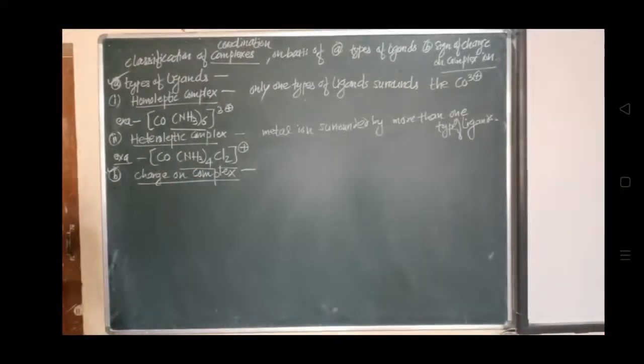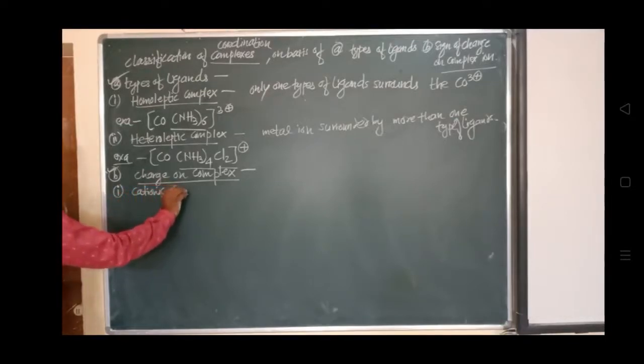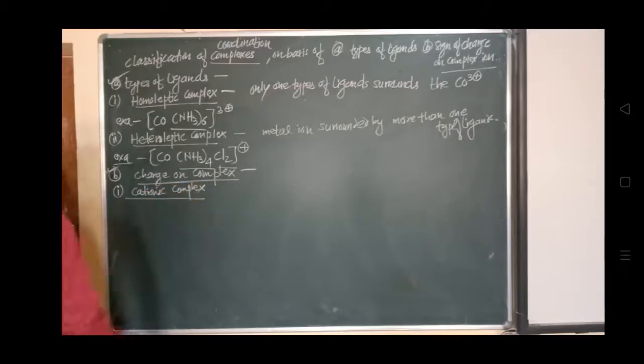Very first in that category is called a cationic complex. The complex which is having a cationic charge will be called a cationic complex. So a coordination compound having a positively charged coordination sphere is called a cationic complex.